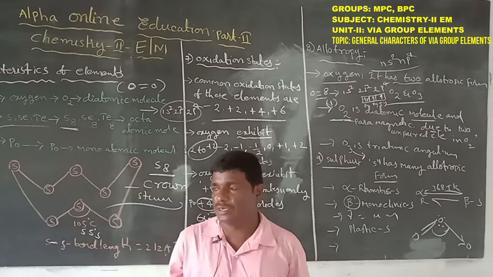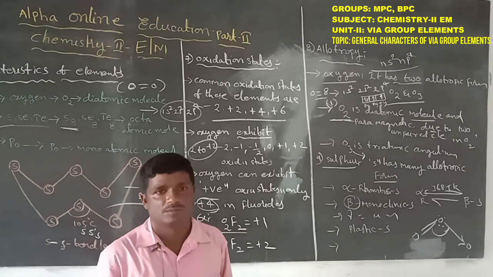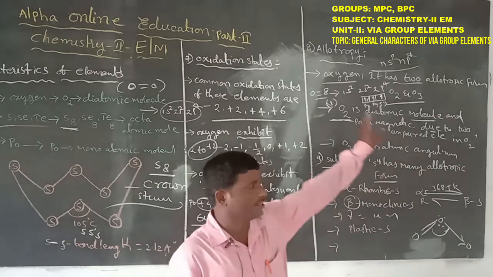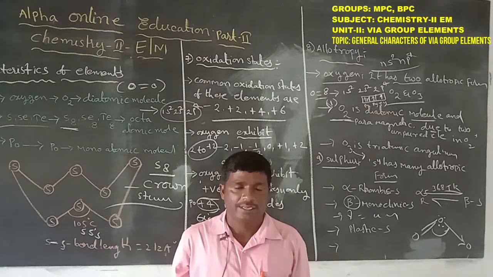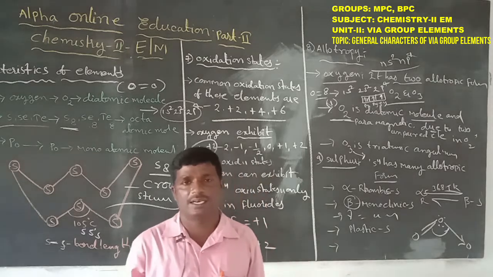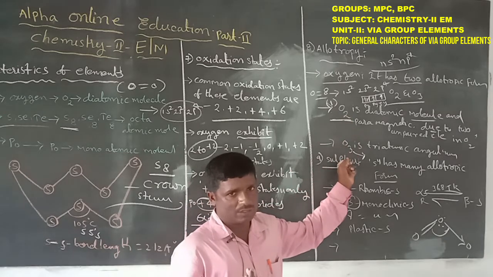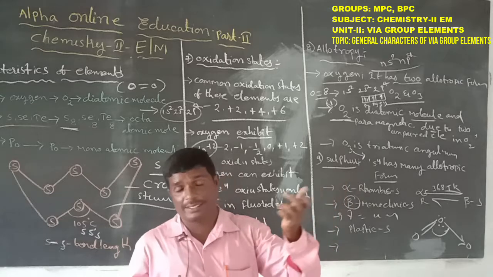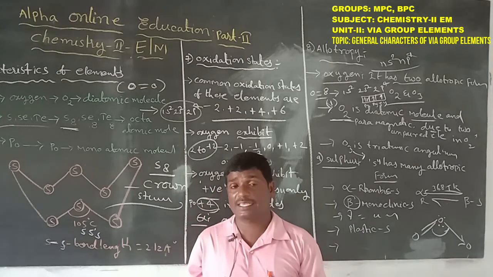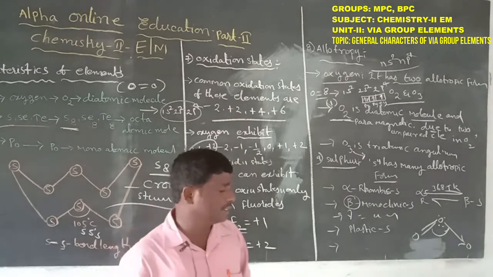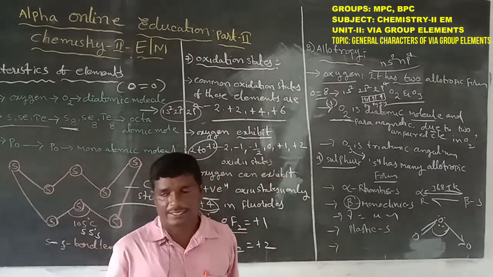Next, tellurium exists only in crystal nature of the allotropic forms, and polonium exists in only one allotropic form. These are the allotropic forms of the 6A group elements. In the 6A group, all elements exist in allotropic forms. First, oxygen has two allotropic forms, O2 and O3. Sulfur has more than one physical form, and selenium exists in two physical forms, metal and non-metal. Tellurium has only crystalline allotropic forms, and polonium has only one metal form of allotropic form in the 6A group elements.